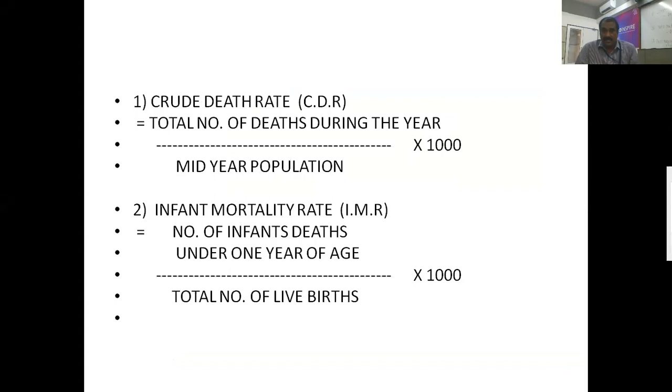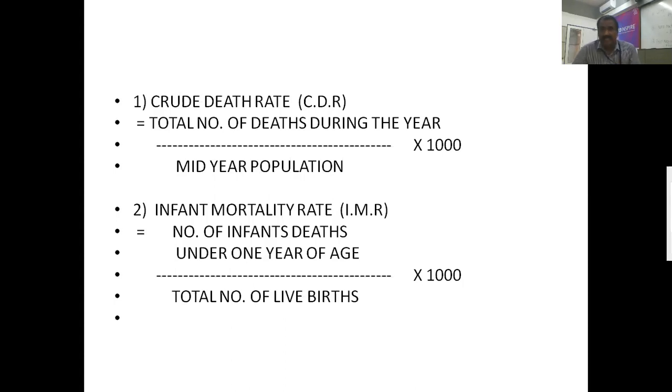IMR, which is called infant mortality rate, is an important indicator of the health status of that particular country. So it has lots of importance. You may have an essay type question: Define infant mortality rate. What are the causes of infant mortality rate in India? Explain preventive and control measures.